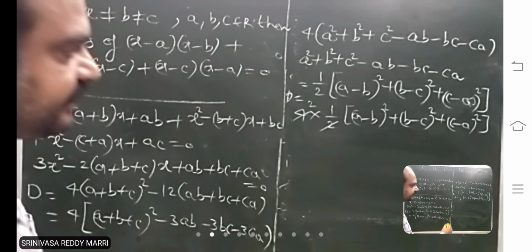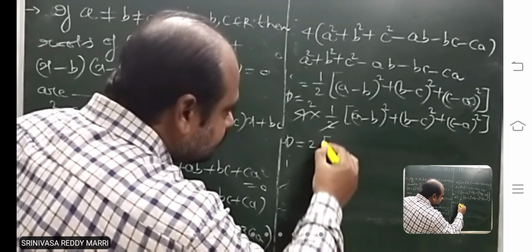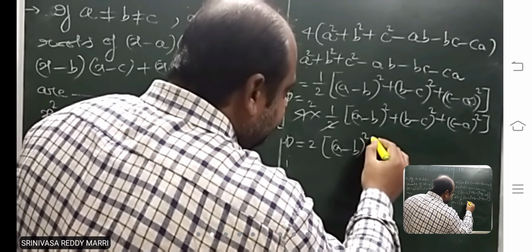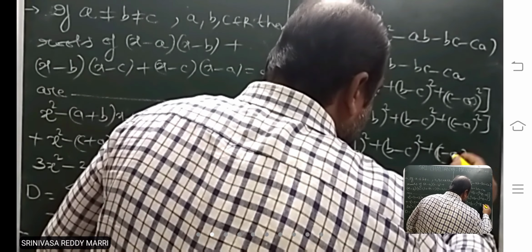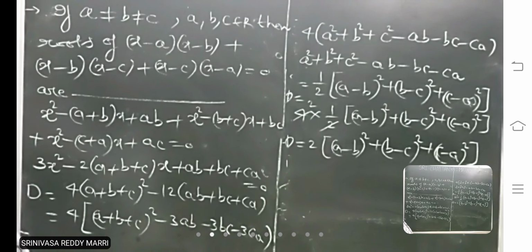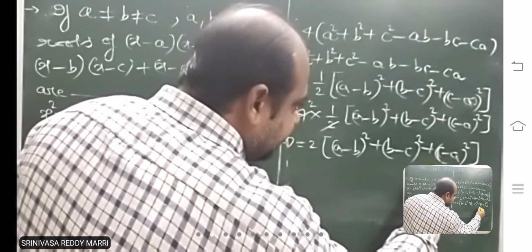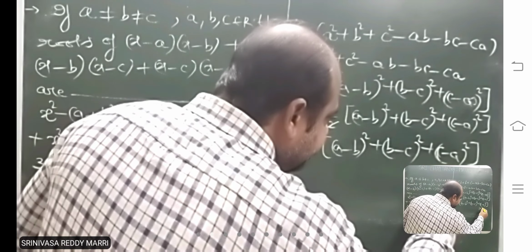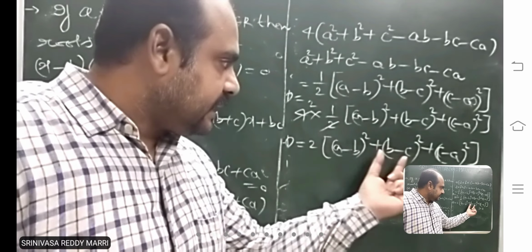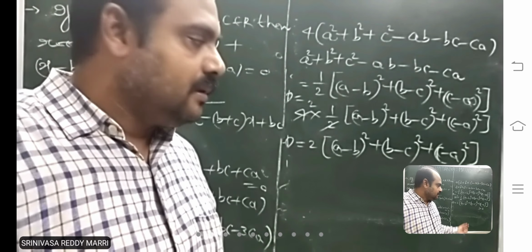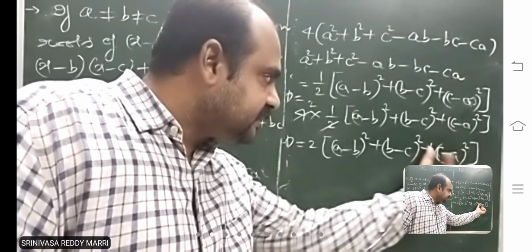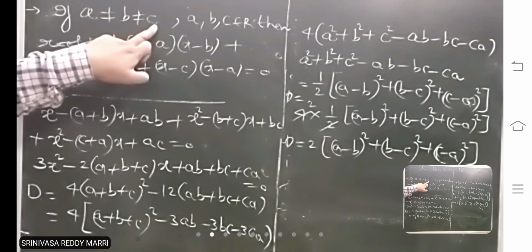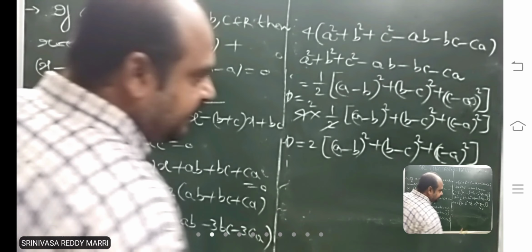Now look at the discriminant you got. Tell me whether it is positive or negative. Each of these is a perfect square, so it can be positive. Can it be 0? It would be 0 only when a equals b, b equals c and c equals a. But the question says a not equal to b not equal to c, so there is no possibility that it will be 0.